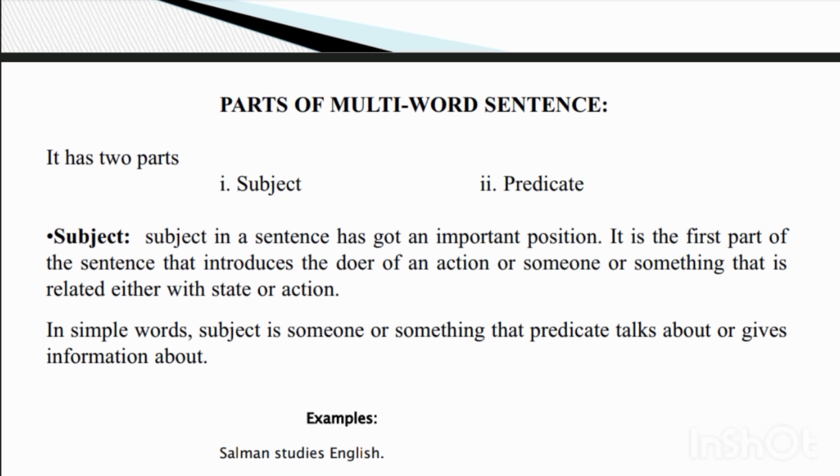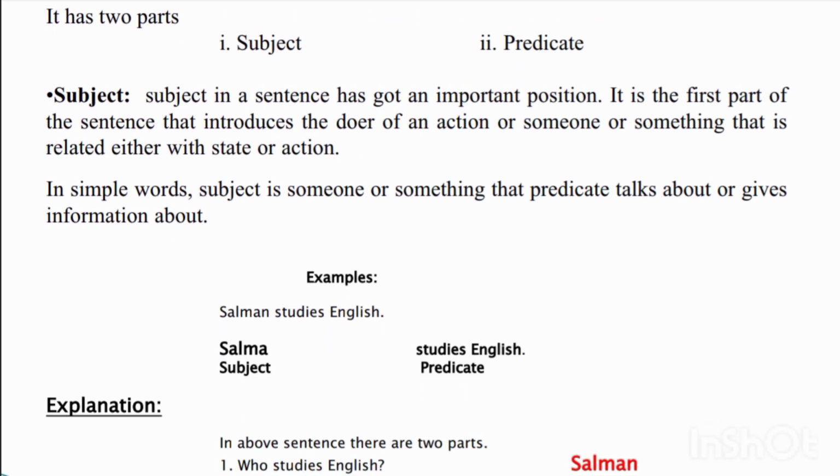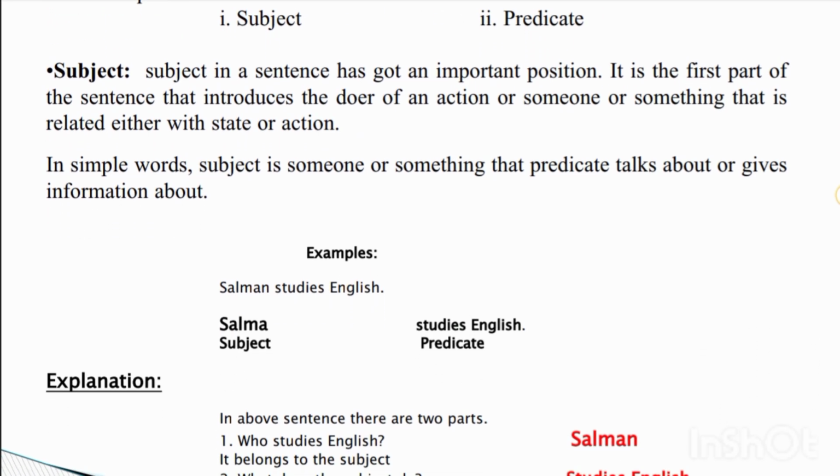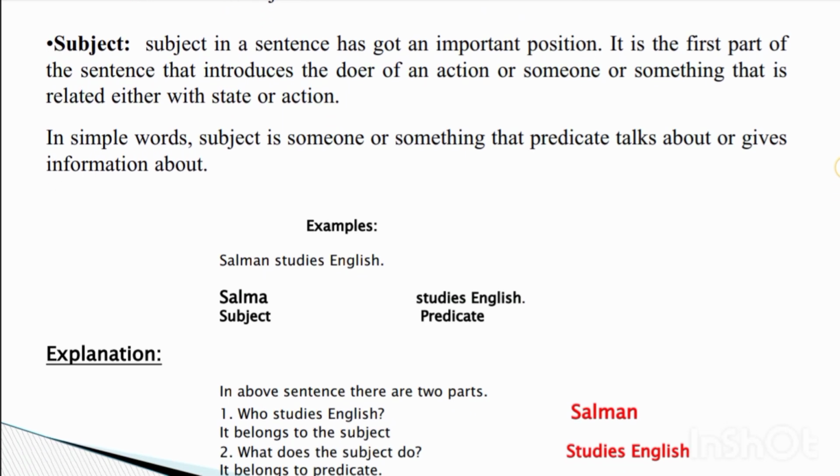In simple words, the subject is someone or something that the predicate talks about or gives information about. Example: Salman studies English. Salman is the subject, and studies English is the predicate.